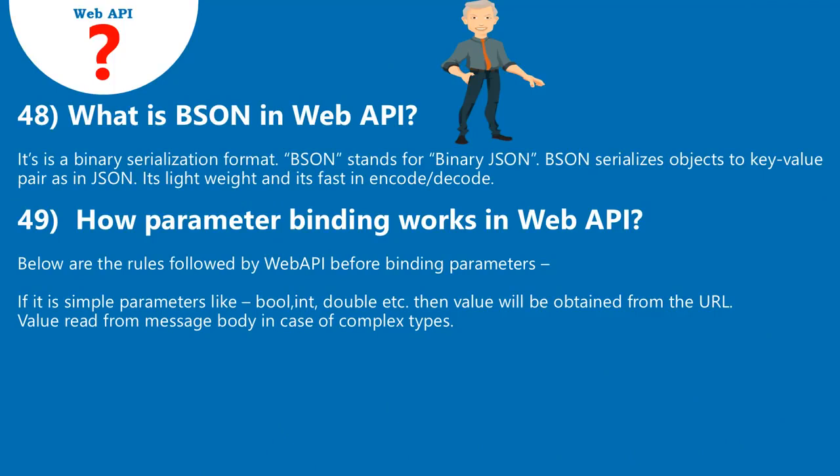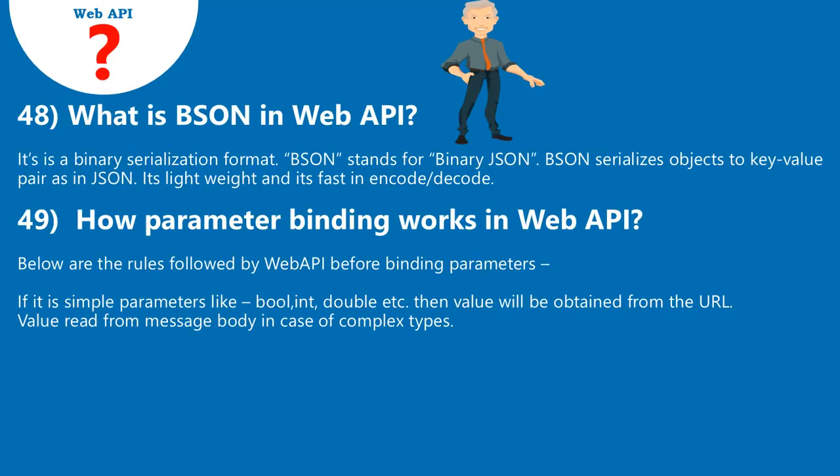48. What is BSON in Web API? It is a binary serialization format. BSON stands for binary JSON. BSON serializes objects to key value pairs as in JSON. It's lightweight and it's fast in encode/decode.